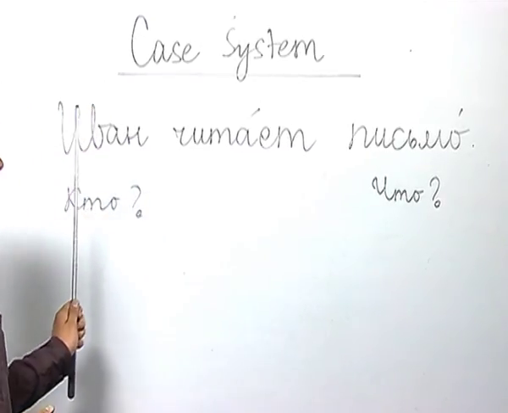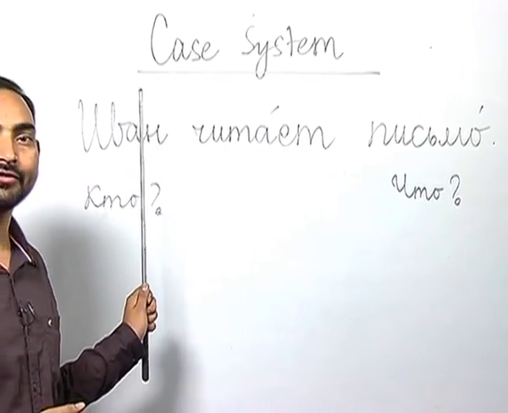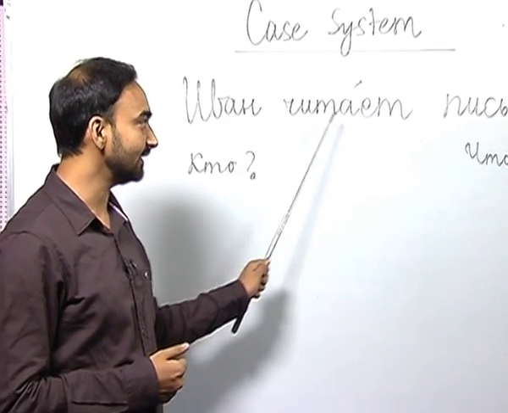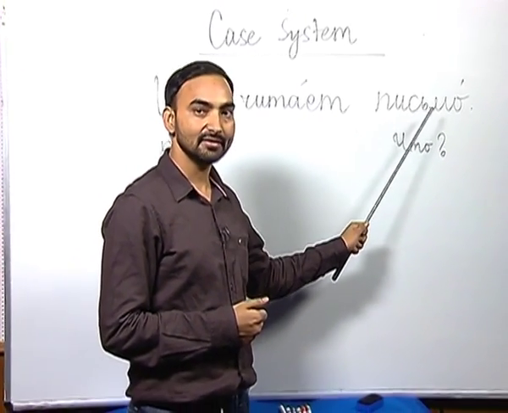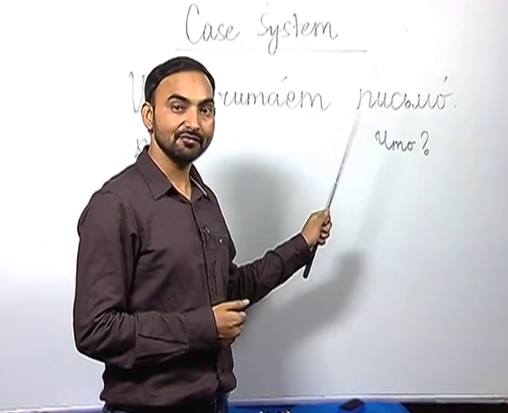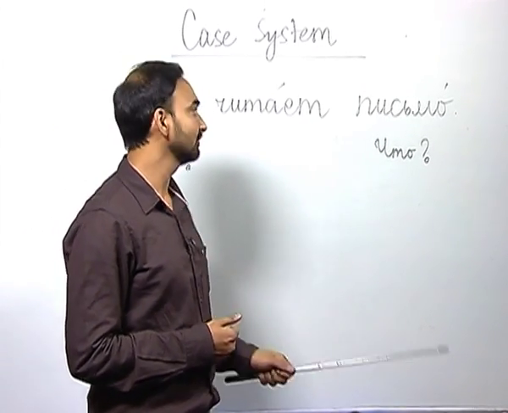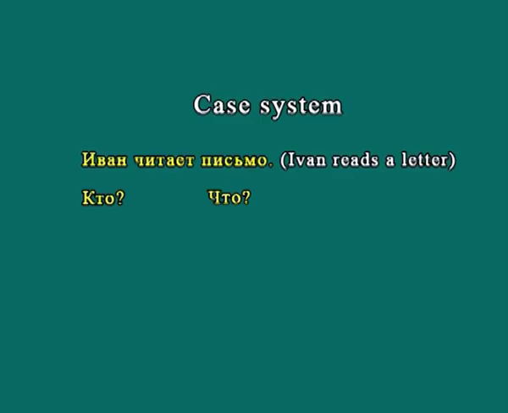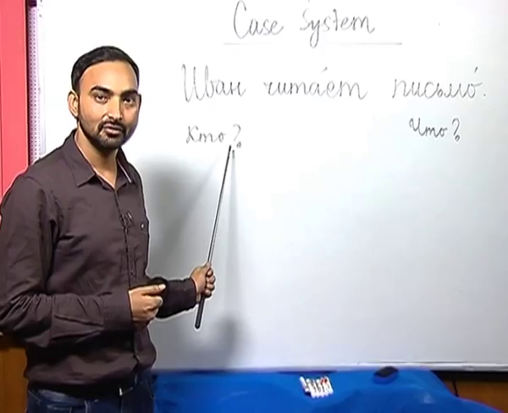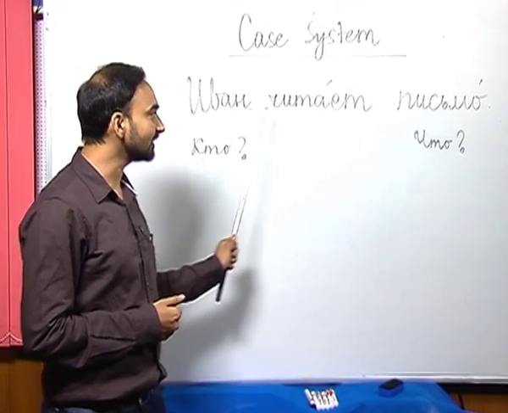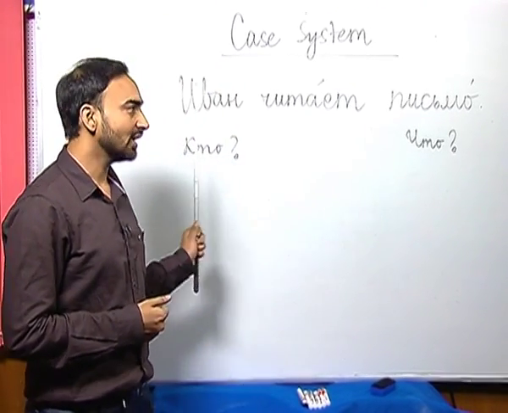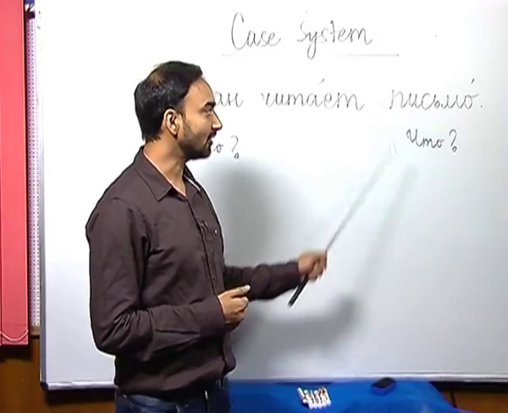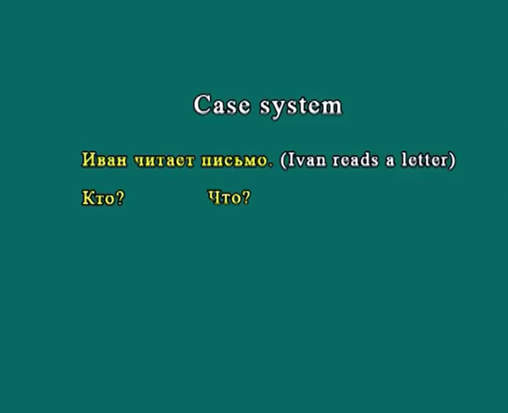So, here Ivan is the subject or the performer of the action, which is reading, and pismo is the object on which the action is performed. The subject answers the question kto. When someone asks you kto chitayat pismo, you will answer Ivan chitayat pismo. The object similarly answers the question shto, which is what.